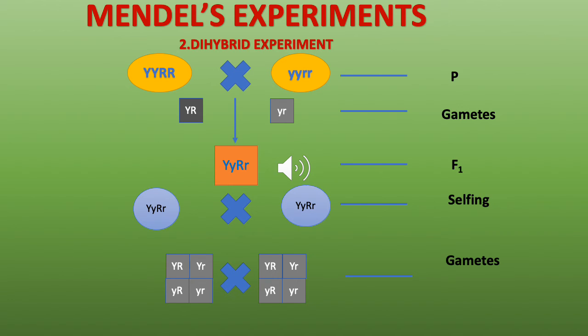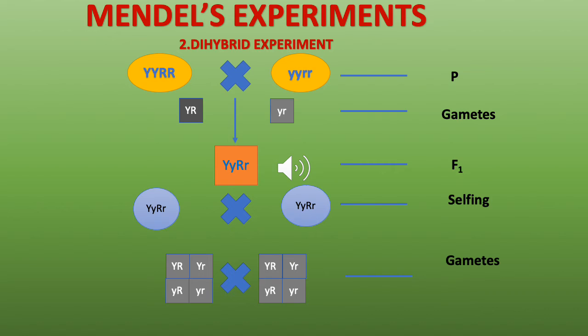Now, when the gametes get fertilized, you get the F1 hybrid. And the F1 hybrid is diploid like the parent generation, but it is a hybrid. It is not pure. So you have a yellow round plant. That's what Mendel observed. The F1 hybrid was yellow round. So what happened to the green and wrinkled traits? They did not appear. So this means if you apply the law of dominance here, yellow and round are the dominant characters, whereas green and wrinkled are recessive characters because they did not appear in the F1 generation.